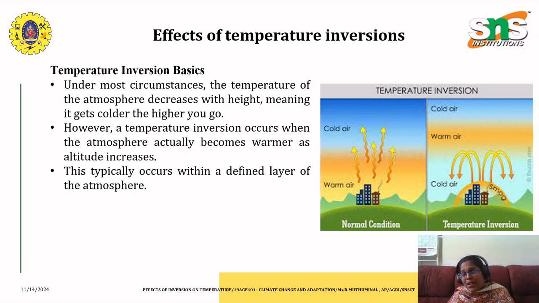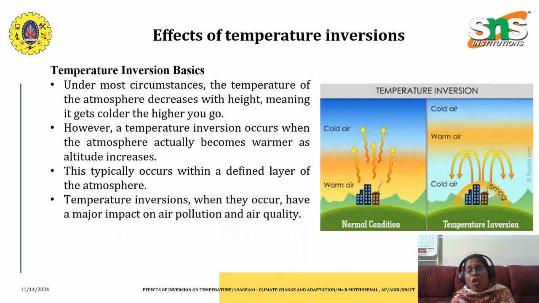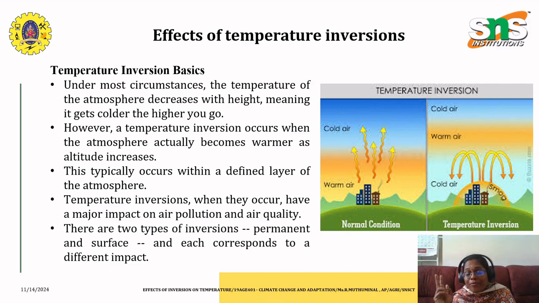As I have shown here in the pictograph, initially at the normal condition, the warm air will be surrounding the lowest part of the atmosphere. But when there is a temperature inversion, then what happens here is the warm air acts as a blanket so that the cold air will not escape. This typically occurs within a defined layer of the atmosphere, making a major impact on air pollution and air quality. Temperature inversion happens of two types.